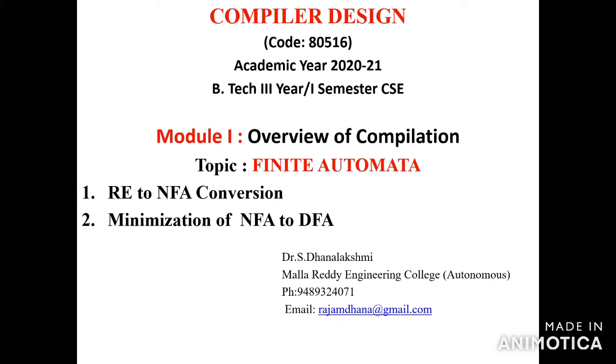So what is context-free grammar? In context-free grammar, we have four things: terminal, non-terminal, production, and start symbol. In FLAT, we use four types: type 0 grammar, type 1 grammar, type 2 grammar, and type 3 grammar. Type 0 means unrestricted grammar, the most powerful grammar, used for the Turing machine. You know the Turing machine, I think.